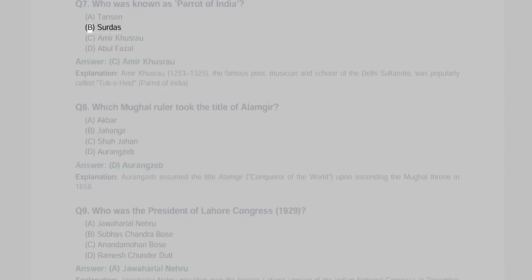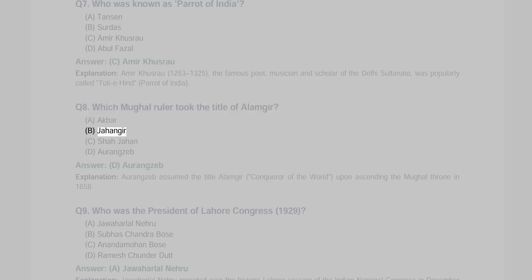Q7. Who was known as Parrot of India? A. Tansen, B. Surdas, C. Amir Khusrau, D. Abul Fazl. Answer C. Amir Khusrau. Explanation. Amir Khusrau, 1253 to 1325, the famous poet, musician and scholar of the Delhi Sultanate, was popularly called Tuti Hind, Parrot of India.